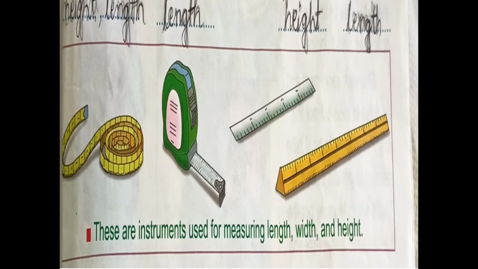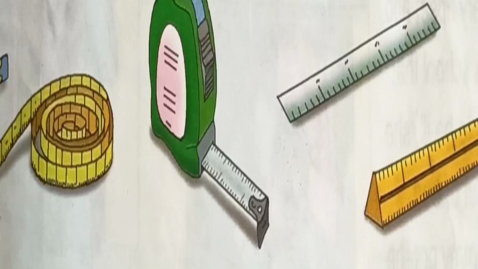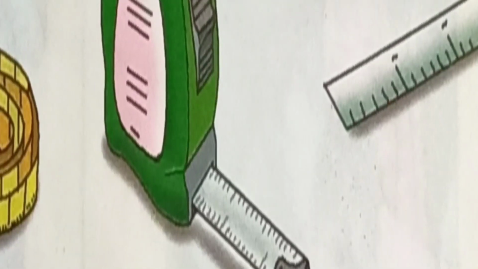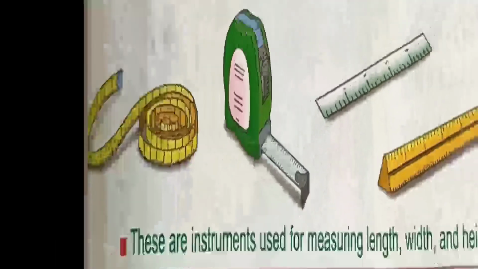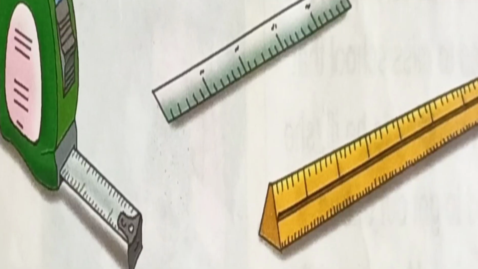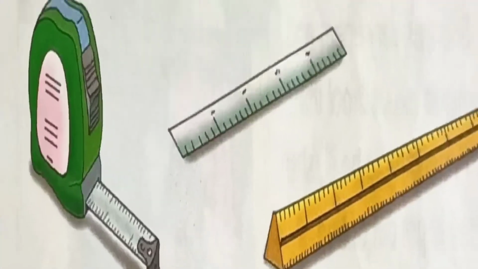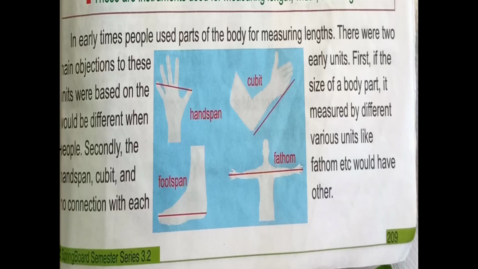These are instruments used to measure the length, width and height. Here we can see some instruments given in this picture. This is the tape. Tailors use a tape like this, and when constructing a house, they measure with a steel tape. And here we are using a scale. In school also you use a scale, in centimeters and meters, and here is the ruler. These are the instruments to take the measurement of length and width.